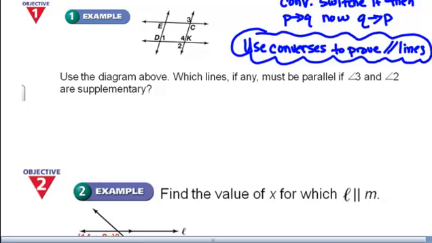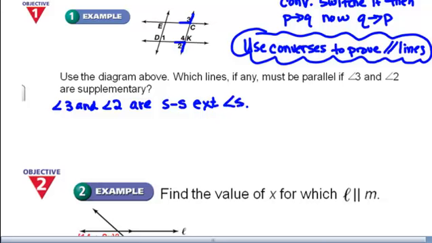This is very important. Okay. It says use the diagram above. Which lines, if any, must be parallel if angle 3 and angle 2 are supplementary? So I'm going to find angle 3 and angle 2. First of all, you have to identify what kind of angles these are. Angle 3 and angle 2 are on the same side of the transversal, and they are exterior angles. So angle 3 and angle 2 are same side exterior angles.